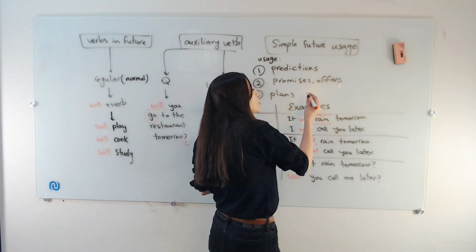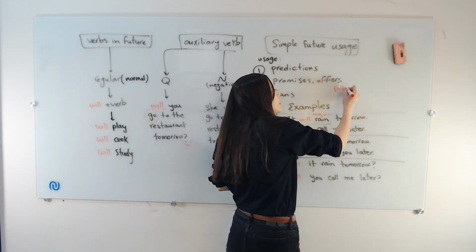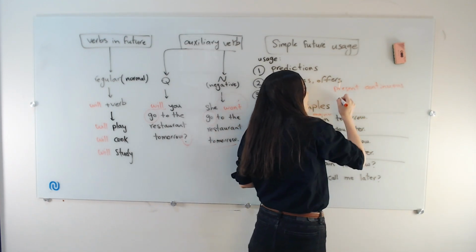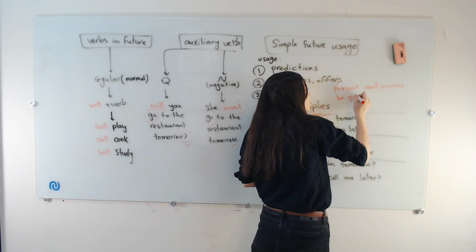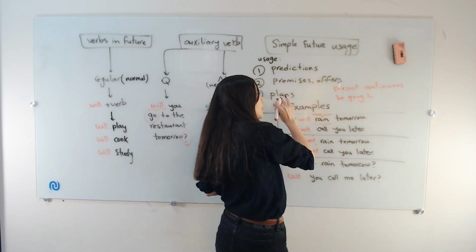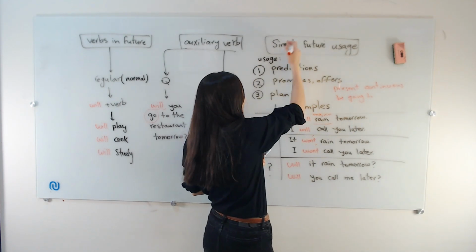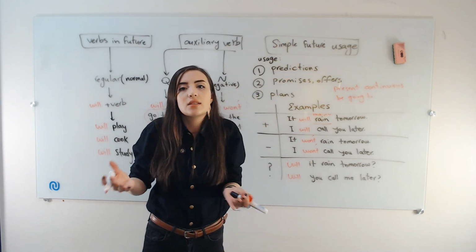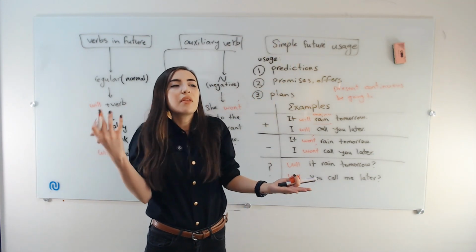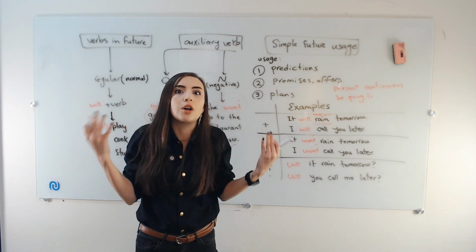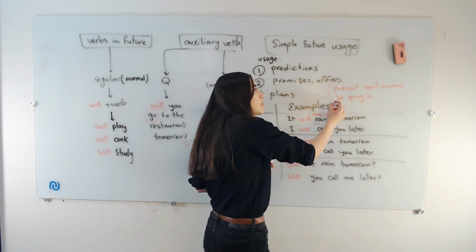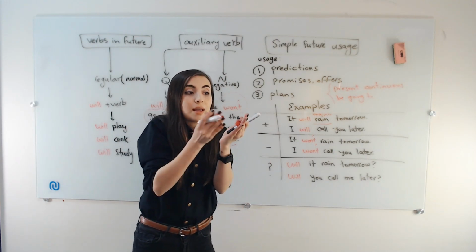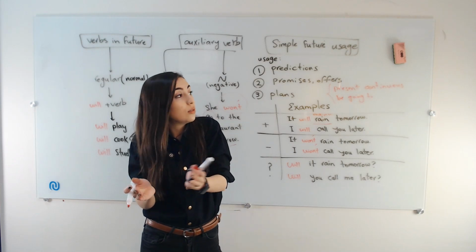Plans, when we want to compare it to present continuous and am or be going to, the difference between simple future and these two is that in this one, I'm less certain about it. I'm just saying something, but I'm not 100% sure about it. But when I say these two, it means that I probably have a plan to do it. I mean, step one is do, step two is do, step three is do. That will be in this one.